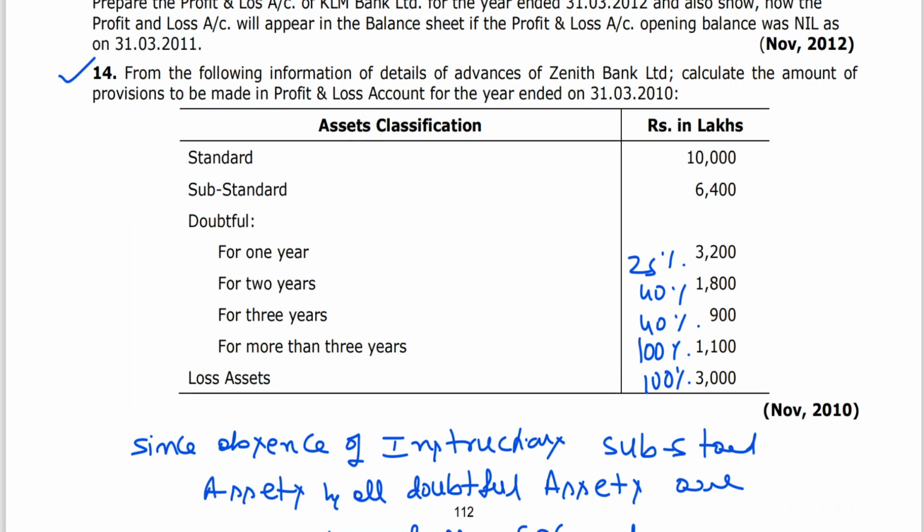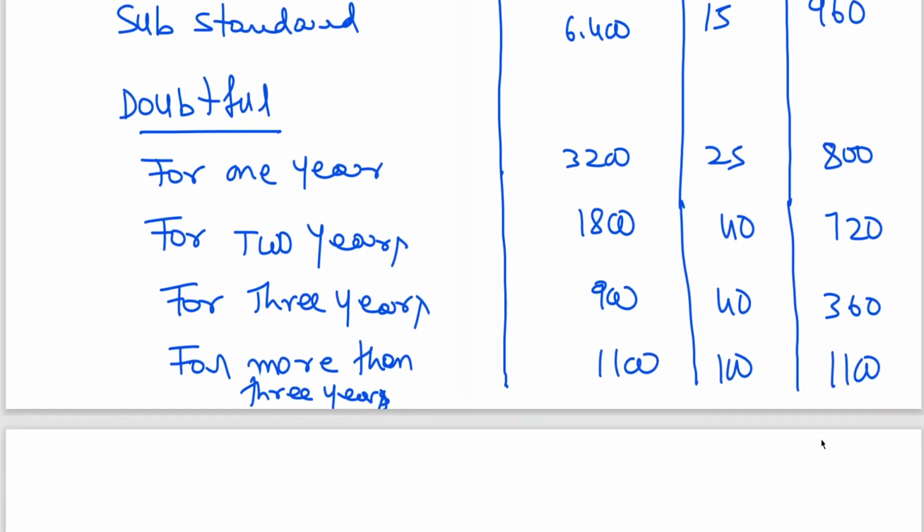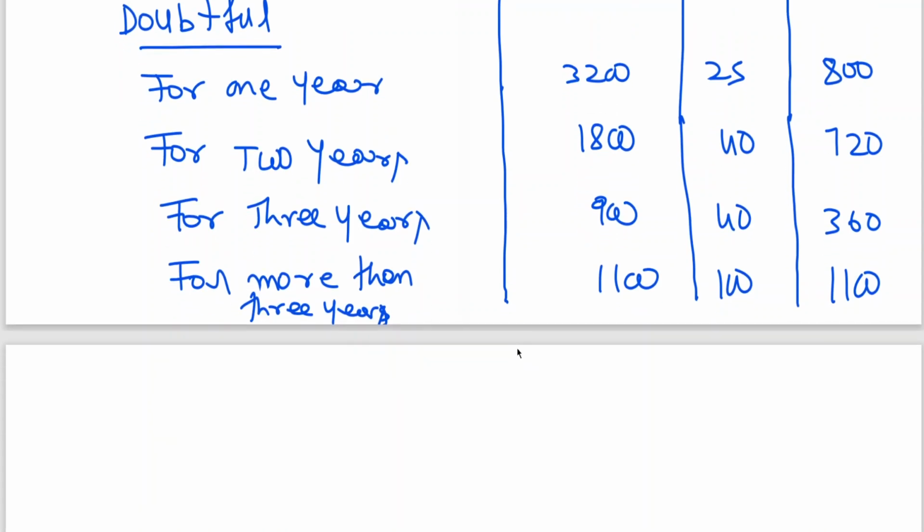So 1100. 1100 at 100%, the chance of getting it is nil. That is why nowadays banks are giving utmost importance to those who are in the advances section. They will be after the customer. They have started giving calls, taking initiative to get back their advances.